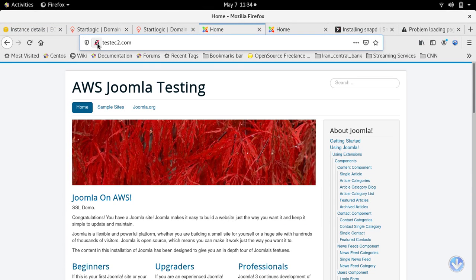So this, you could see there's a strike through on the padlock icon. Connection is not secure. Let's just reload it. And there we have the padlock icon. It says HTTPS verified by Let's Encrypt. So let's try it for the www. Again, HTTPS verified by Let's Encrypt.